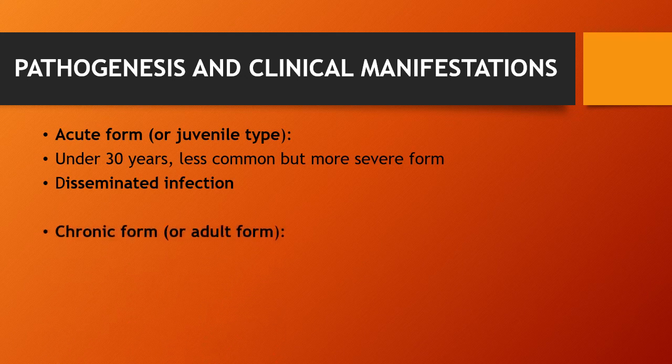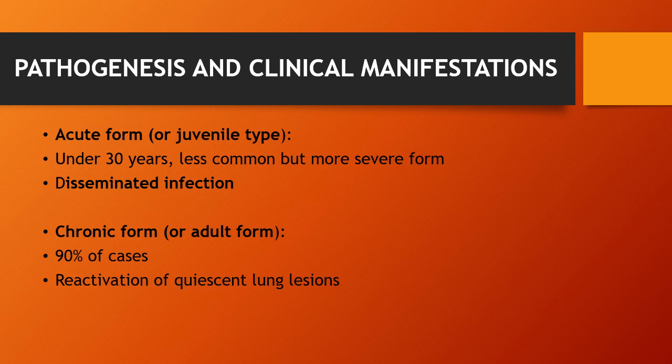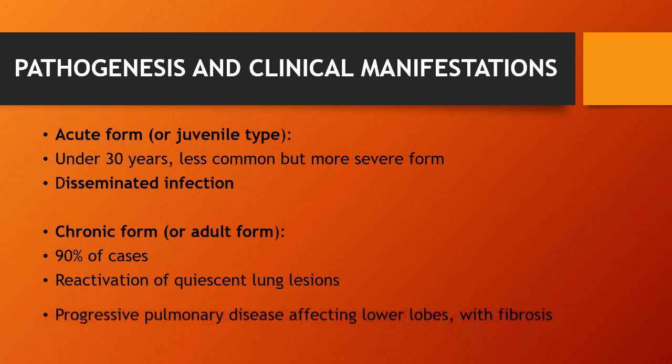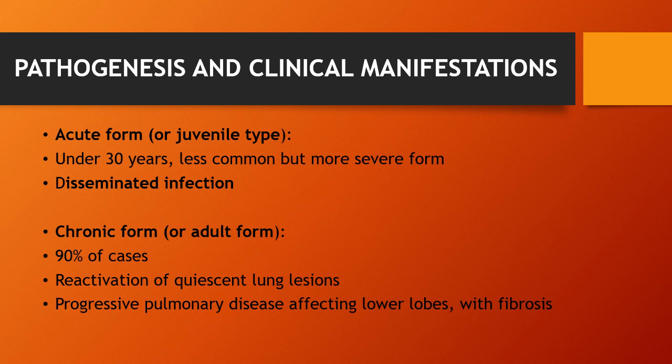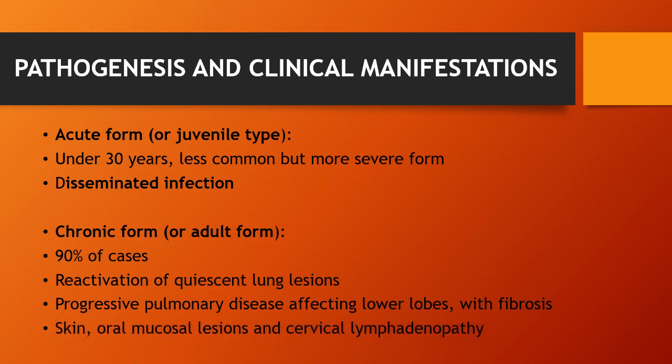Then another form is the chronic form or adult form, which accounts for 90% of the cases and predominantly affects older men. It results from the reactivation of the lung lesion. It is the less severe form, manifesting as progressive pulmonary disease affecting the lower lobes with fibrosis. Skin and oral mucosal lesions and cervical lymphadenopathy are other features of this chronic form.